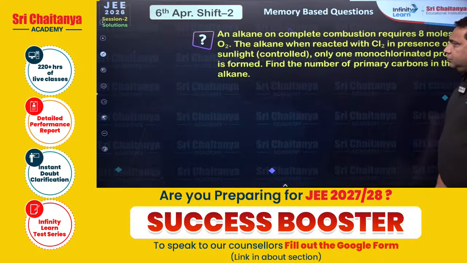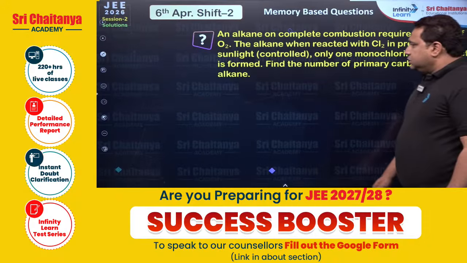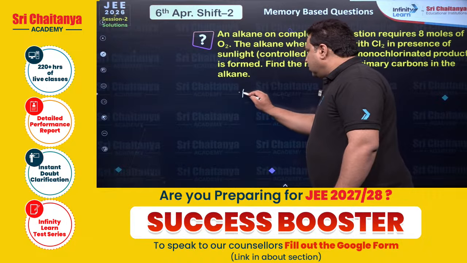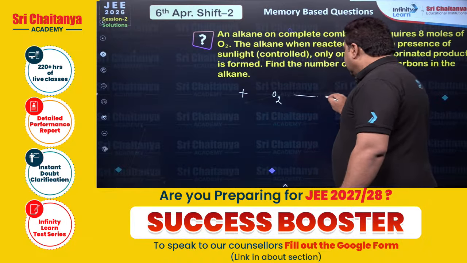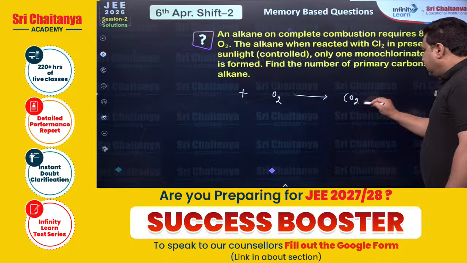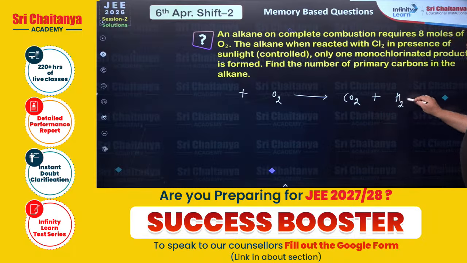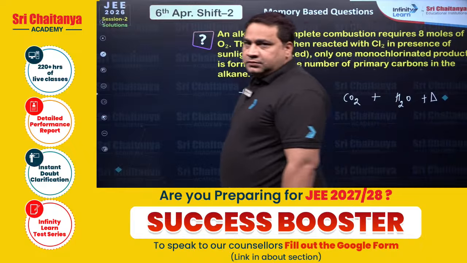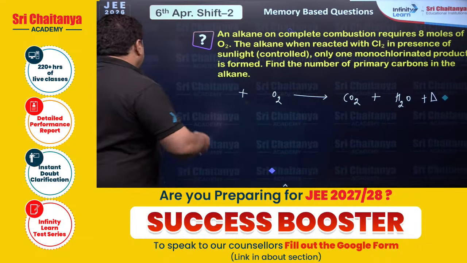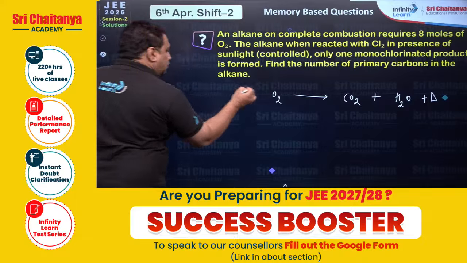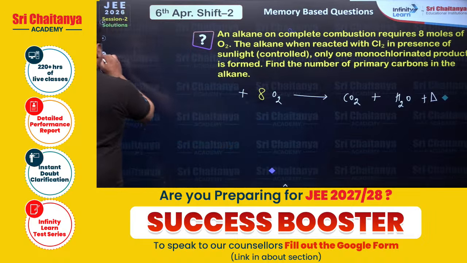An alkane on complete combustion with oxygen obviously gives carbon dioxide, water, and obviously we know it will give you heat. Correct, everyone? Now he is telling that the oxygen required is 8 moles.